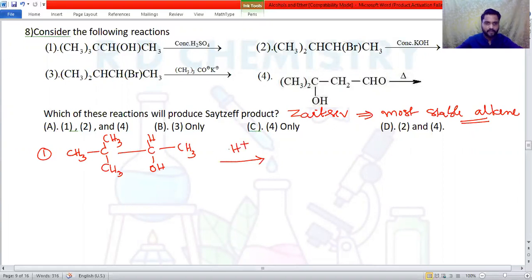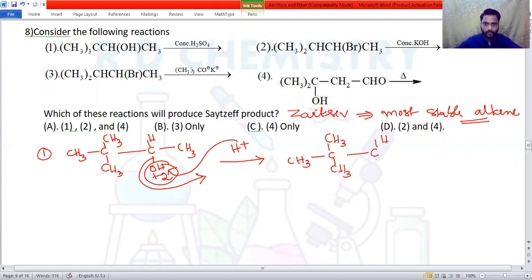You know that the OH gets protonated, so it becomes OH2 plus, and the water molecule is removed. I'll write it in the same step, so I now get CH3, CH3, CH3 attached to carbon, the bond is lost, plus charge, then CH3.